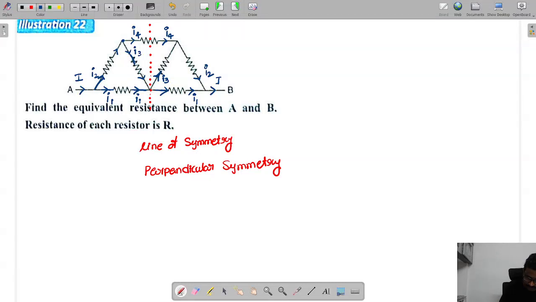Now you see this thing, this I3 current coming like this, simply going like this. I1 current going like this. If you observe here, this I1 current is not going here. This is I3 going and this is I1 going. So even though there seems to be a physical connection, इसका कोई effect तो नहीं ना. So I can redraw this part of this network as, you can see now here how we can redraw this part.